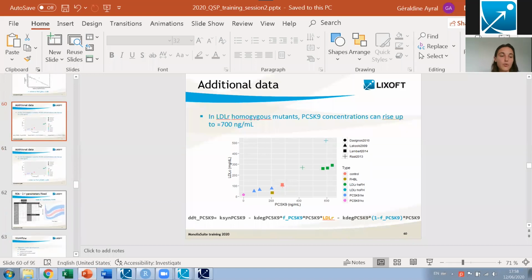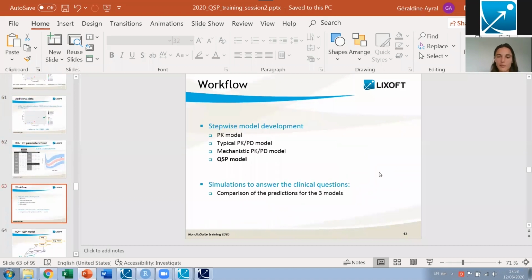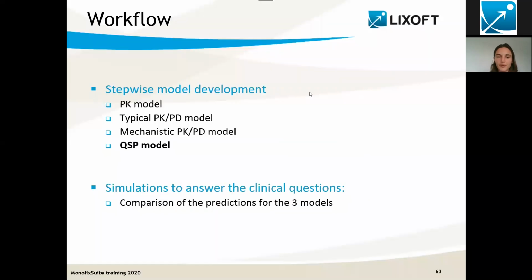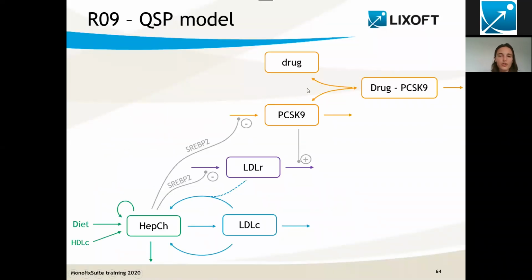Now I would like to move on to our last model, which is the QSP model. So that's the structure of the QSP model. It's a bit more complex than the previous one. In particular, it includes the hepatic cholesterol that is here. And the hepatic cholesterol is considered to be produced internally, but it can also come from the diet, or it can come from HDL-C, and it is also degraded.